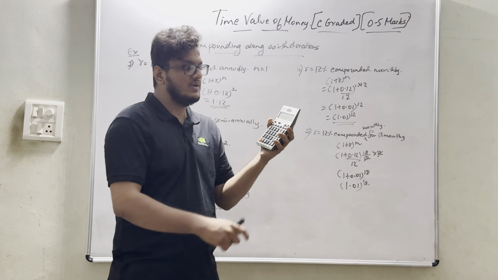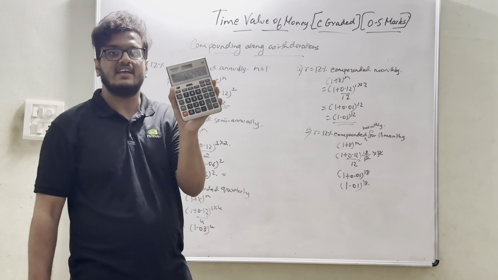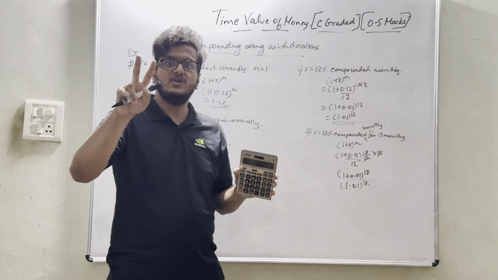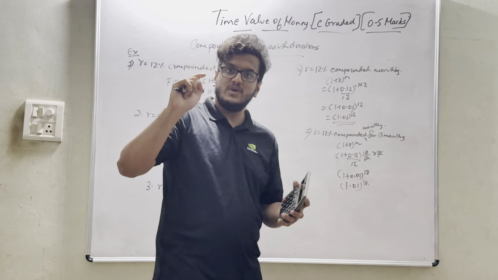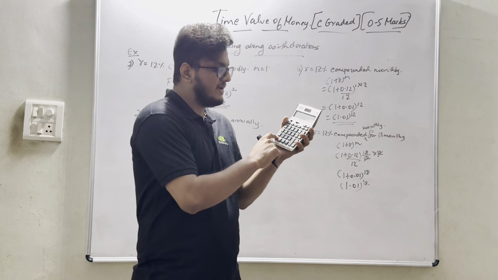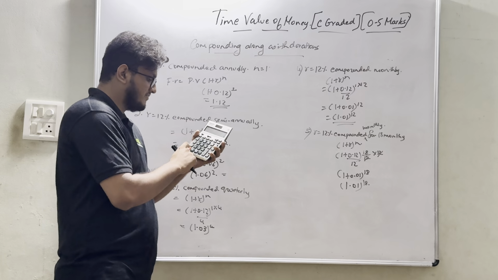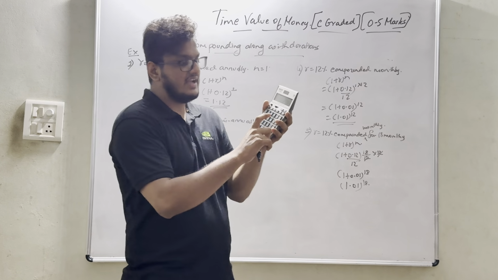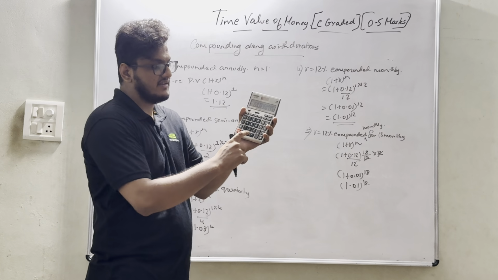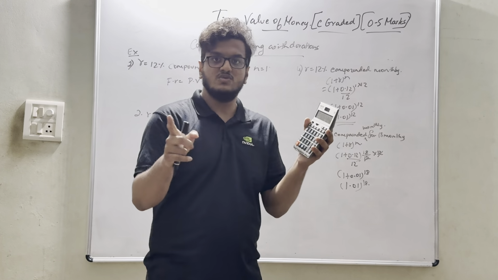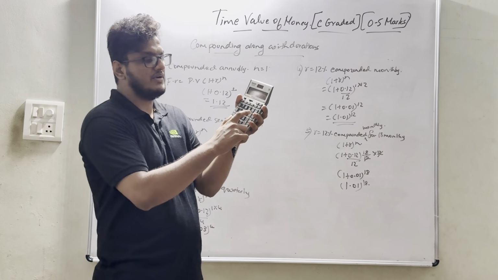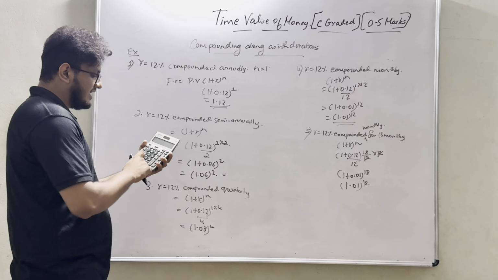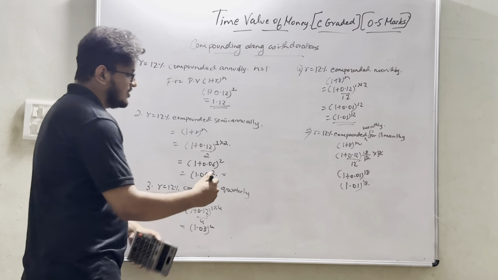What if I do into 2? This value 1.2625 is nothing but for a period of 4 times. So into equal to, if I do 2 times, and again into equal to, it will be 4 times. Then into equal to, 8 times, 16, 32, 64, 128. Okay, so this is a simple example.